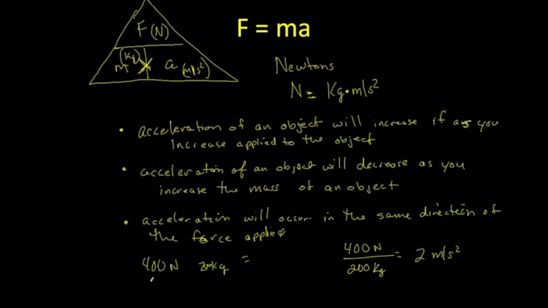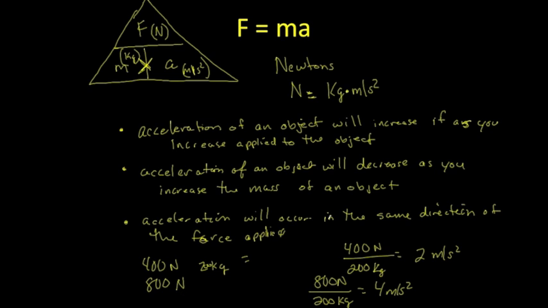If you double the force, and you made it 800 newtons, and it was still an empty shopping cart, it would be 800 newtons divided by 200 kilograms, and that would be 4 meters per second squared. So you can see you doubled the acceleration because you doubled the force.